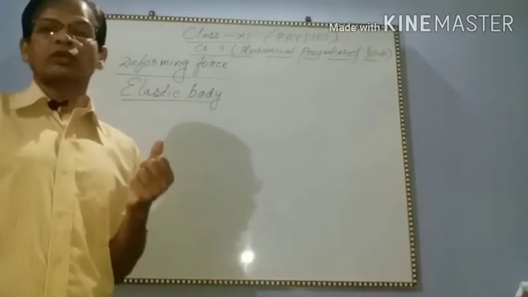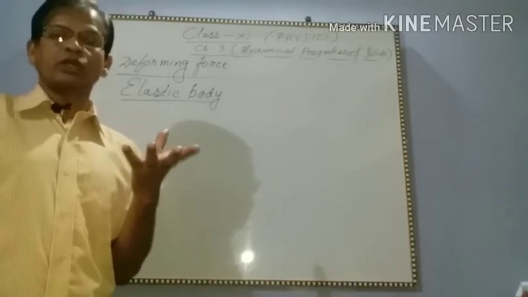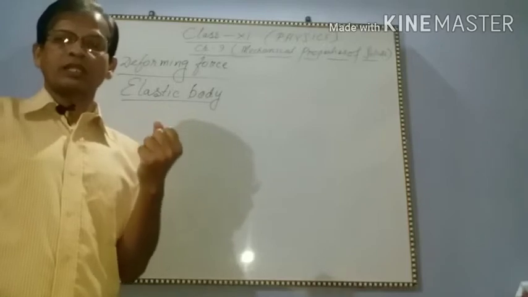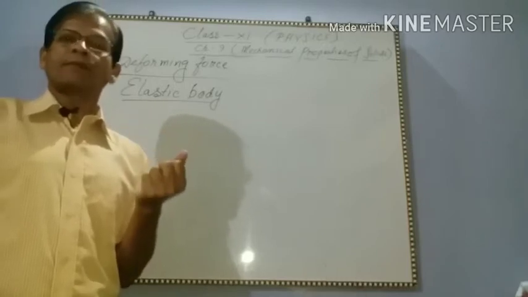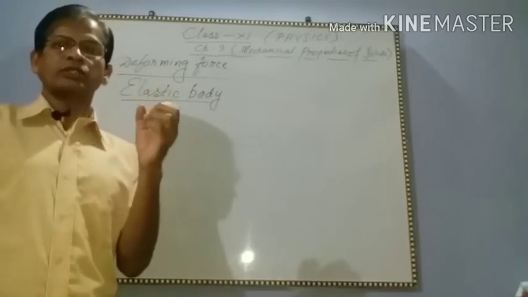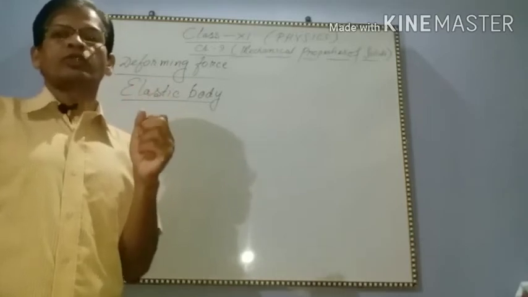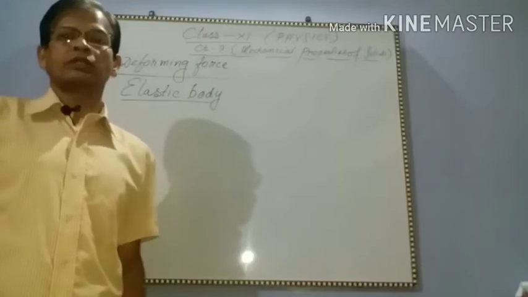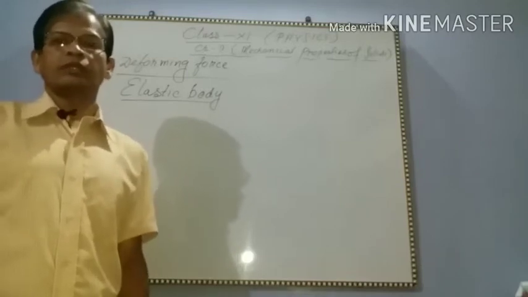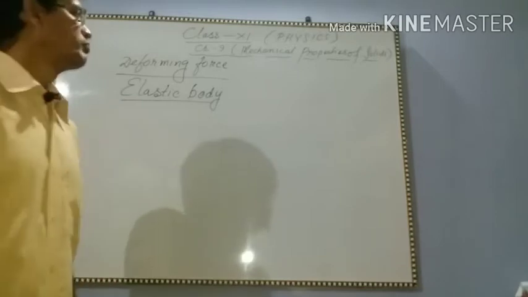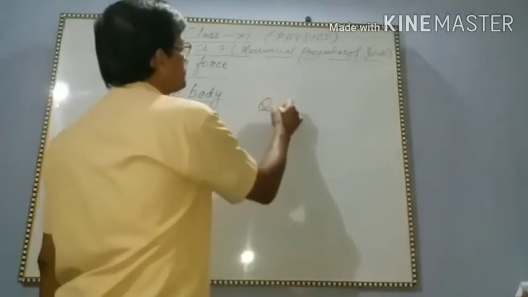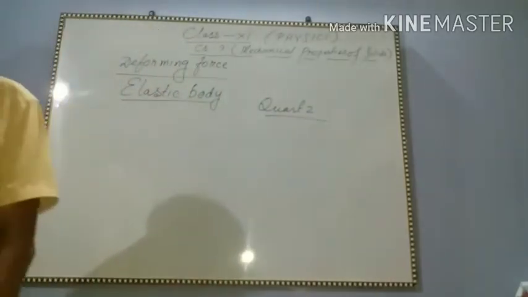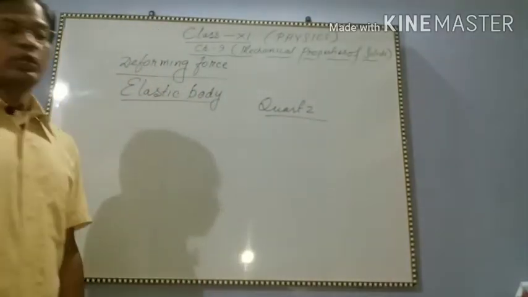The bodies which return to their original shape and configuration when the deforming force is removed are called elastic bodies, like quartz. Quartz is an elastic body.